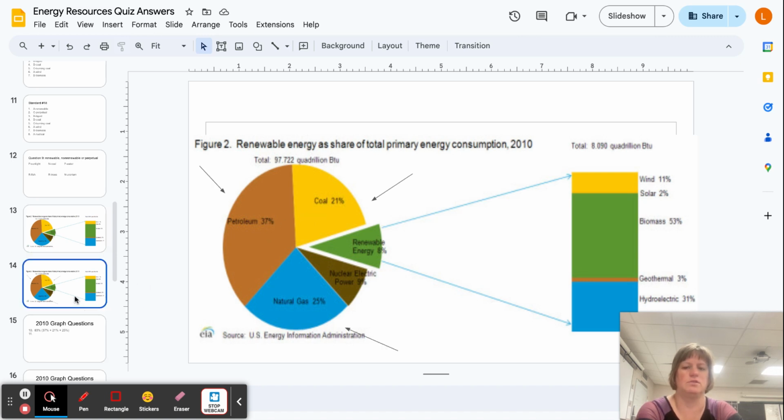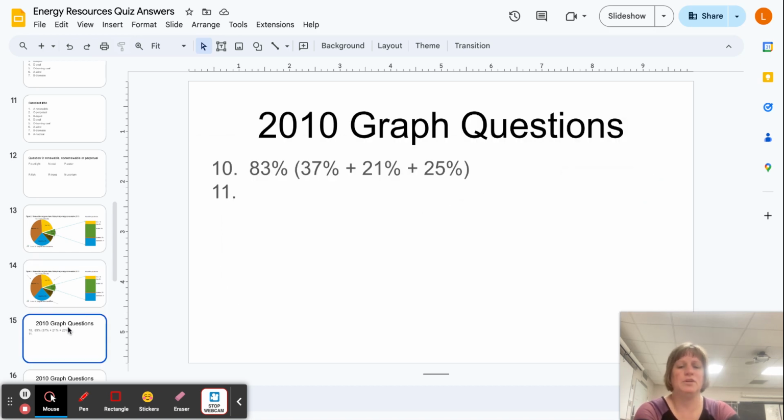So when I look at those, notice I have arrows coming in to those 3 pieces. You may want to do that on yours or add stars to it. When I add those 3 pieces together, I get the coal, oil, and natural gas, I get 83%. So in 2010, 83% of our energy use in the US was based on fossil fuels.